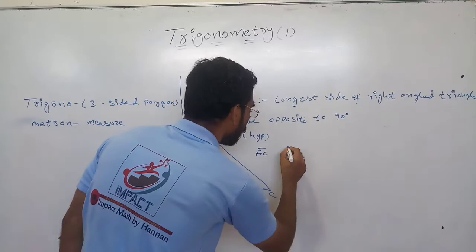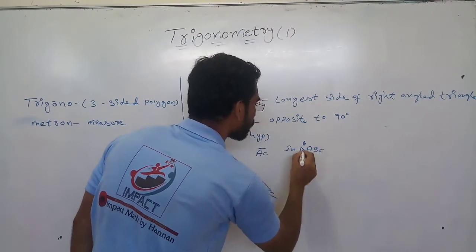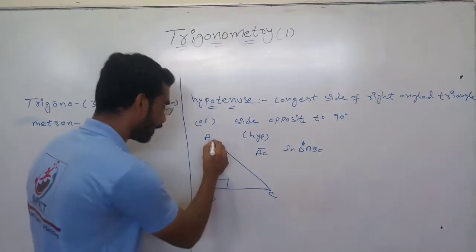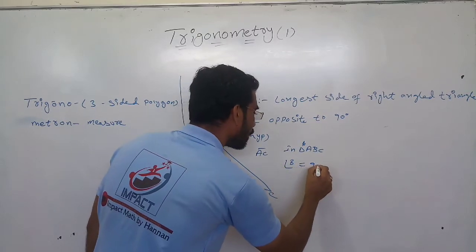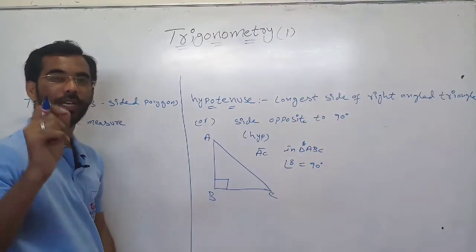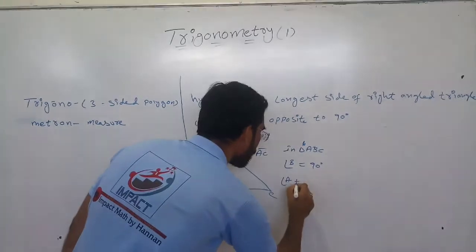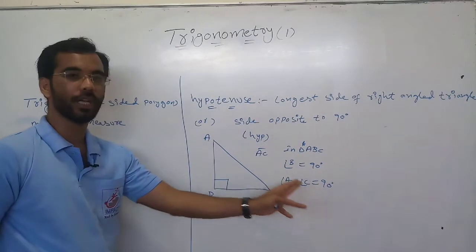Now, in triangle ABC, this is a shortcut to write triangle. In triangle ABC, angle B is equal to 90 degrees. The remaining two angles should sum to 90 degrees. That means angle A plus angle C should be 90 degrees.